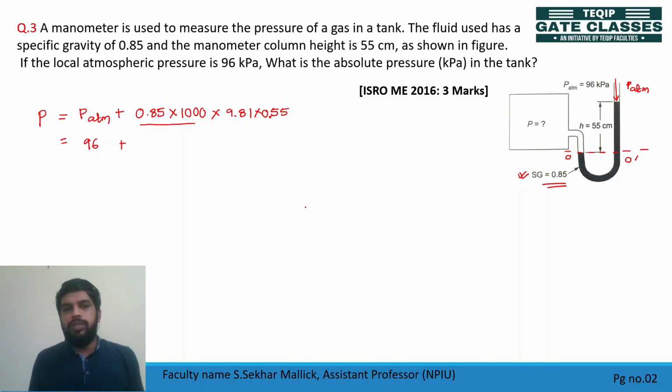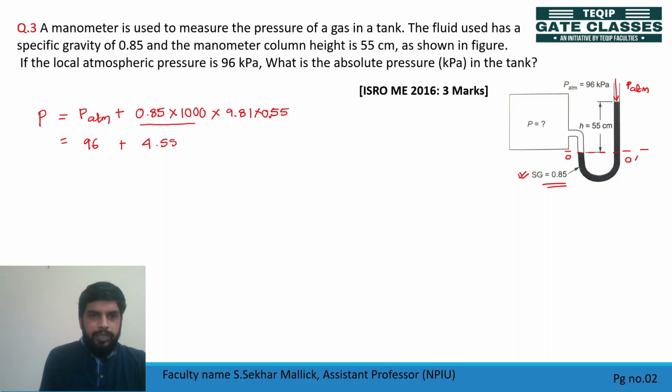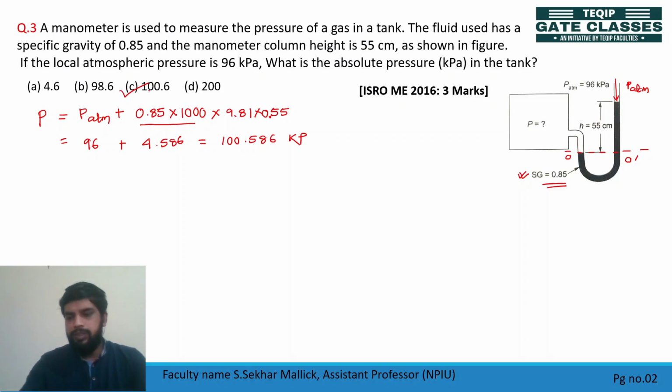Try to solve. Use your calculator. 4.586. So check which option is correct. So it will come like 100.586 kilopascal. Option C. Option C is your correct answer.